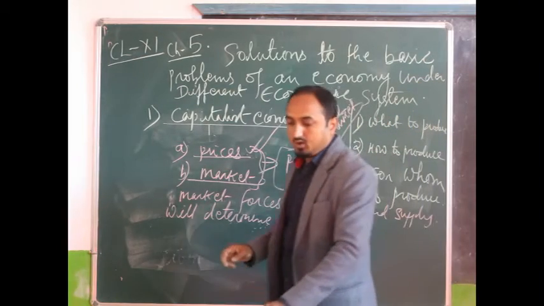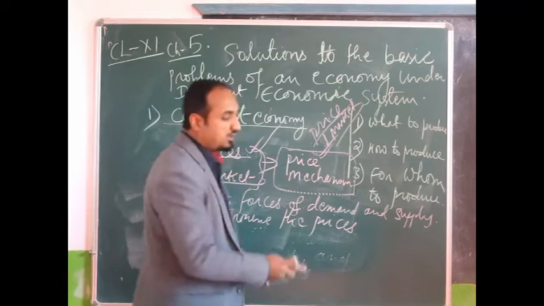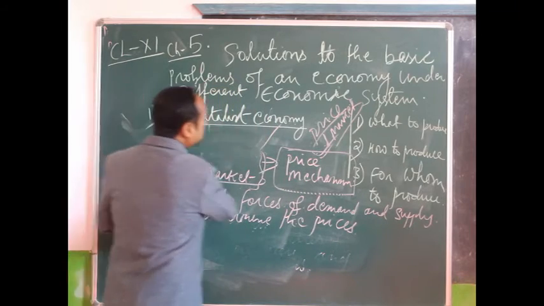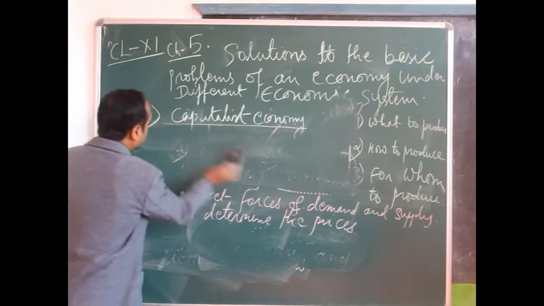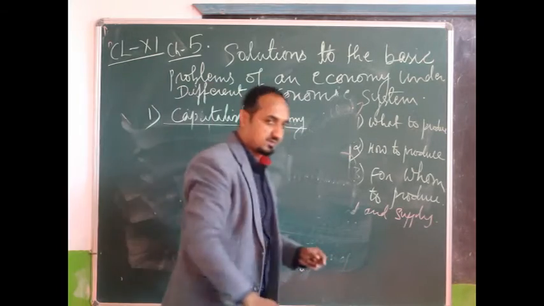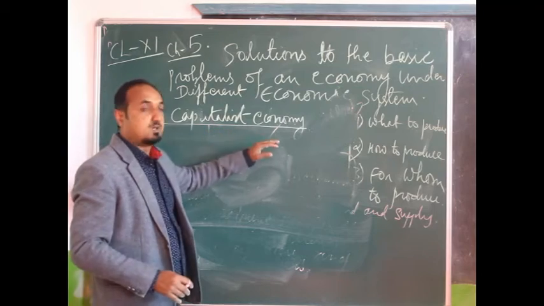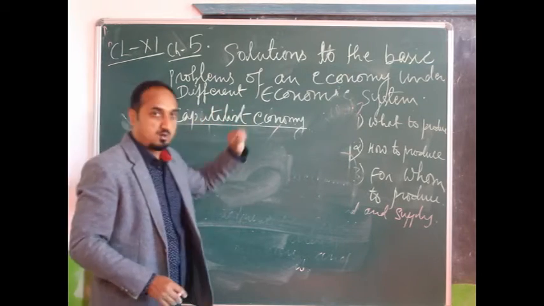Now, we will move to the next part, solution of basic problems. So whatever we have discussed just now, these all are the basic concepts needed to explain how to solve the problems under capitalist economy.